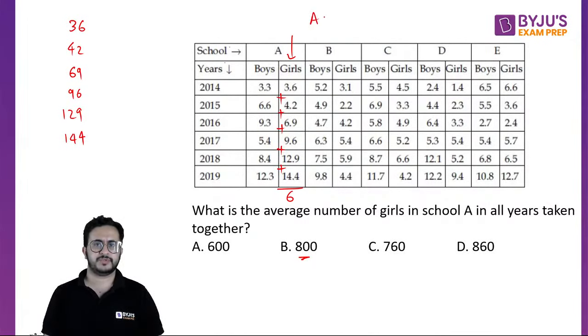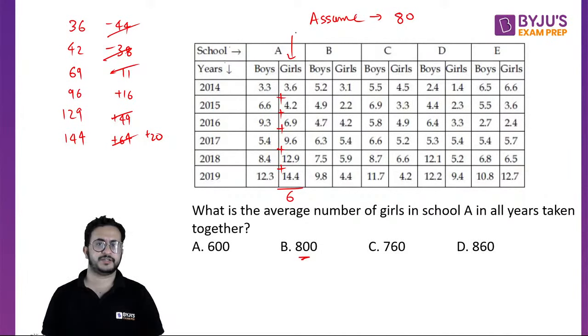So let us assume that the average is 80. So this is 80 minus 44, 80 minus 38, 80 minus 11, 80 plus 16, 80 plus 49, 80 plus 60. This will take care of 49, this will get cancelled, and this will be 20 more.